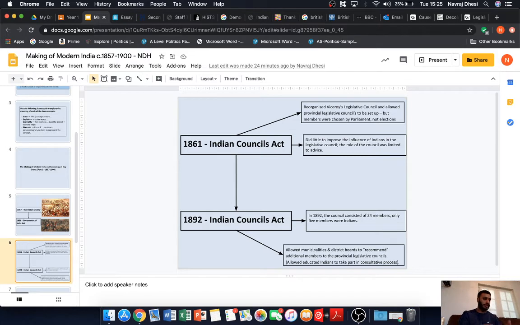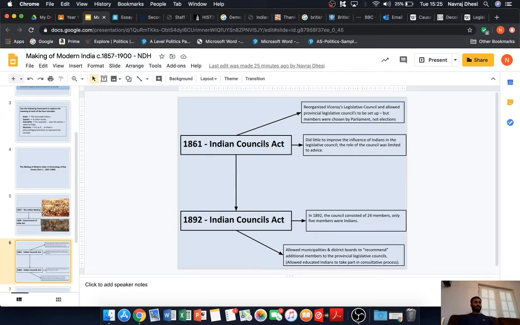The council consisted of 24 members, but only 5 of those members sitting on those councils were Indian. It allowed district boards, for example, to recommend additional members to the provincial legislative councils, but it was primarily educated Indians who took part in the consultative process. So it was primarily the Indian elites who were able to join the Europeans or the British on these councils.